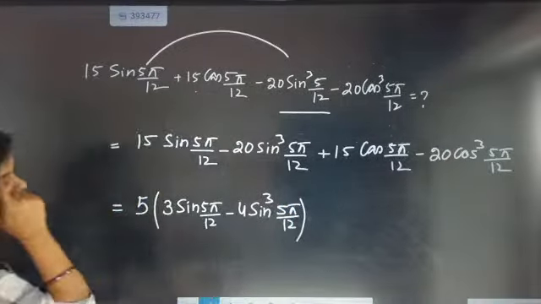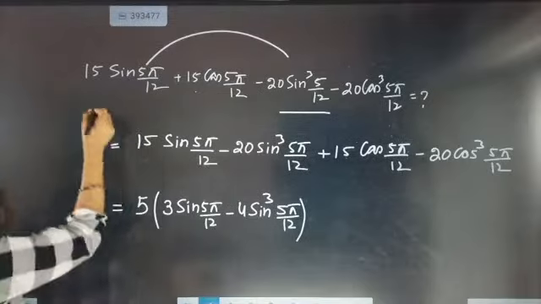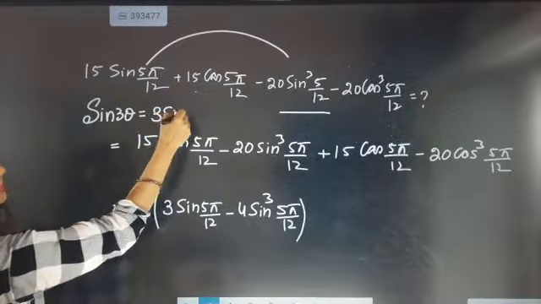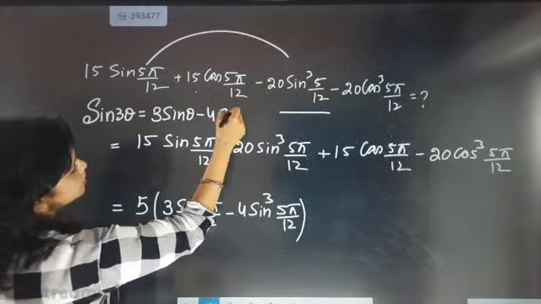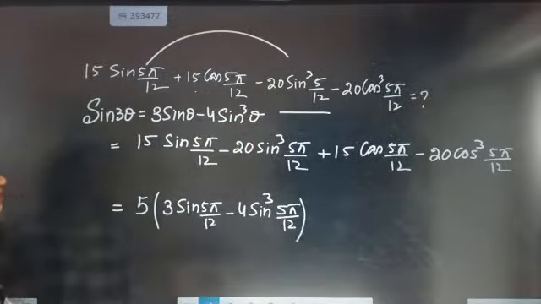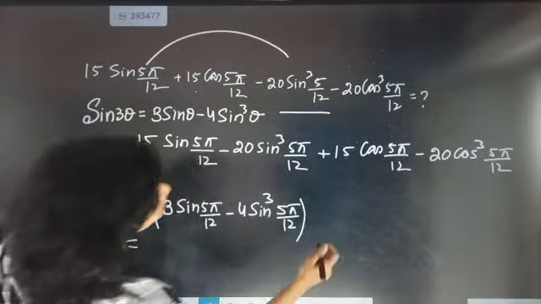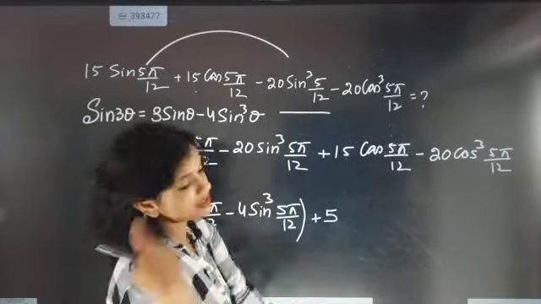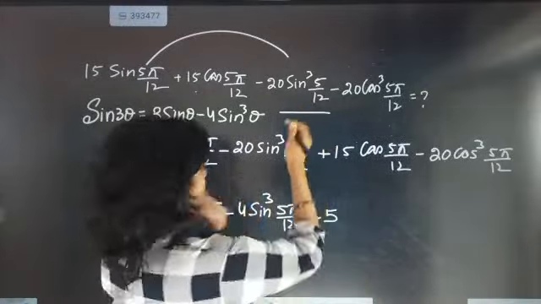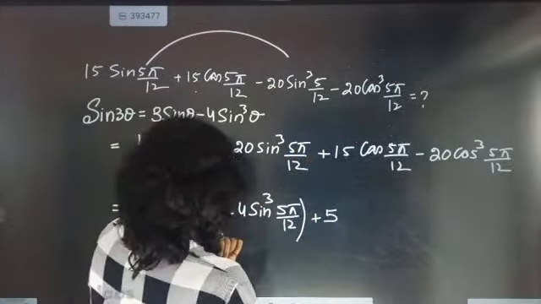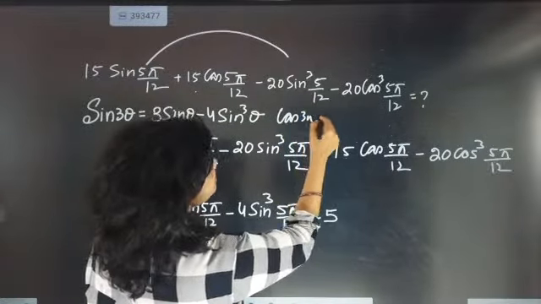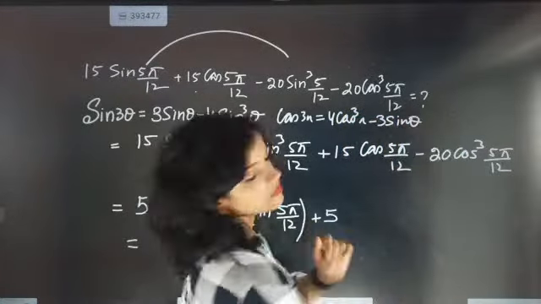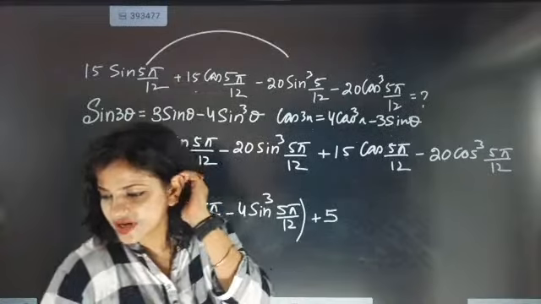Now this is reminding me of one formula: sine 3 theta is equal to 3 sine theta minus 4 sine cube theta. In the other part, I again take 5 common, but here I have to take minus 5 common, because the cos formula is just the opposite of it. Cos 3 theta is 4 cos cube theta minus 3 cos theta. Okay, Chapri has given the answer 0.